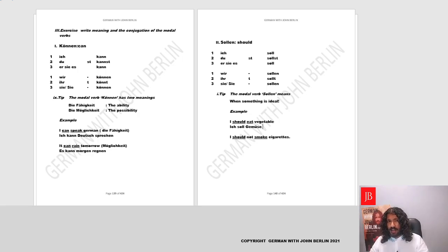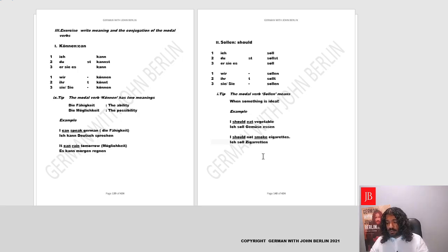Let's recall, it's essen. Fantastic. Ich soll Gemüse essen. I should eat vegetables. I should not smoke cigarettes. Let's find out. We'll basically begin with ich, then we'll conjugate for ich. It'll be ich soll. Then what is cigarettes in German? It's Zigaretten.